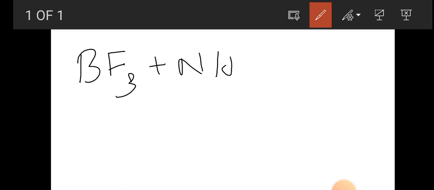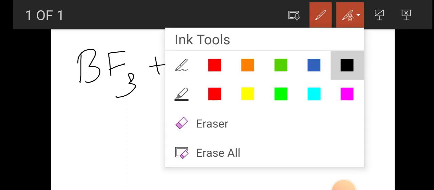To understand what is actually a Lewis acid and a Lewis base, let me teach you a simple equation. Note it as boron trifluoride, BF3, plus NH3. NH3, you know that it is ammonia.